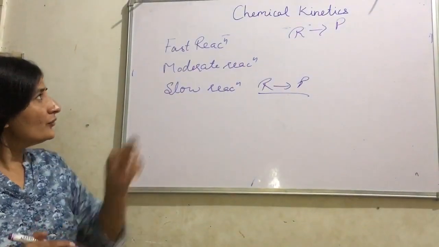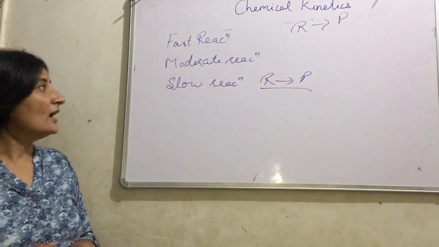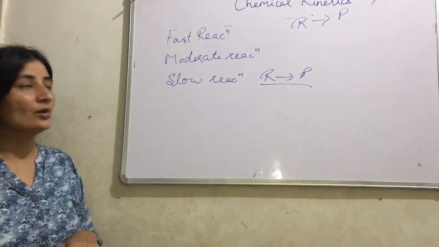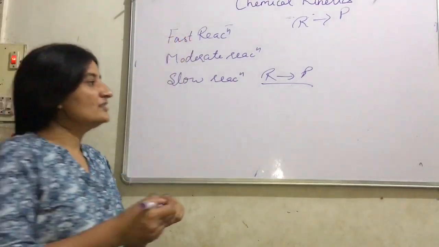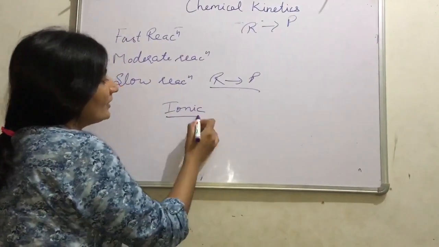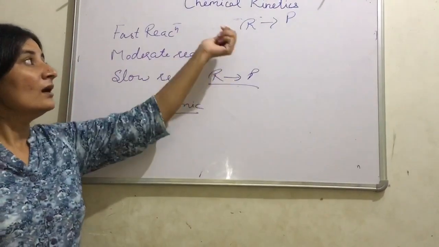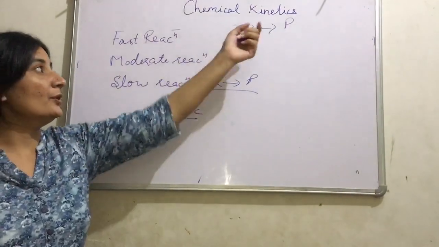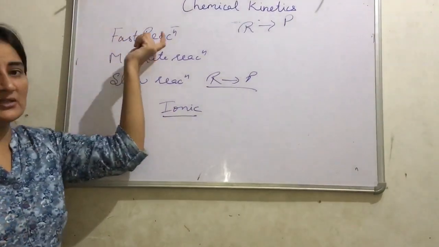Then why is the time period less for fast reaction and more for slow reaction? The reactions which are ionic, or reactions in which ionic reactants and products are involved, are very fast reactions.